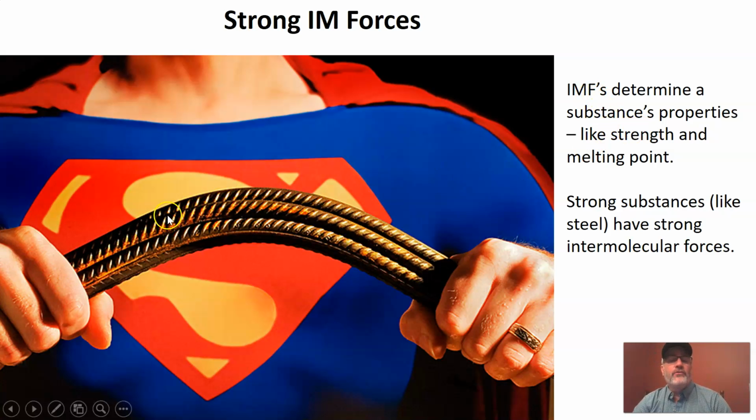So this is steel. Of course, this is Superman, the man of steel. So IMFs are going to determine properties. Remember, properties are just the characteristics or behavior of a substance. How strong something is, something like steel, its strength, is determined by how strong its intermolecular forces are. In other words, steel would be very difficult to bend. It's very rigid, very strong. It's going to have very strong IMFs.